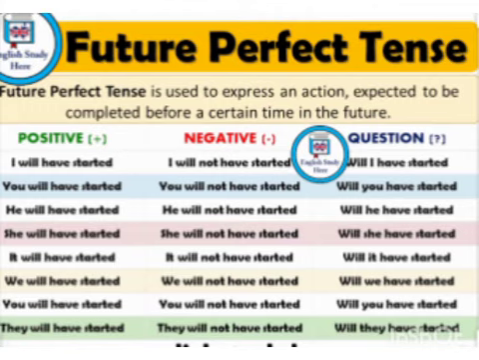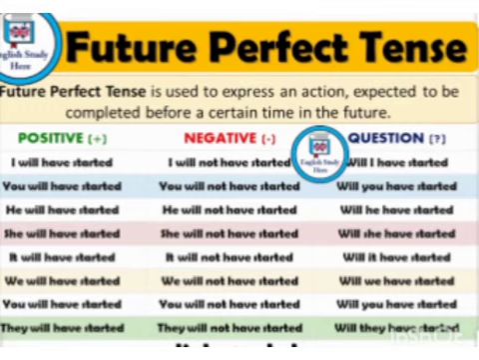For negative sentences, here we go. I will not have started. So immediately you have to use not after will. You will not have started. He will not have started. She will not have started. It will not have started. We will not have started. You will not have started. And they will not have started. These are the examples for negative sentences.